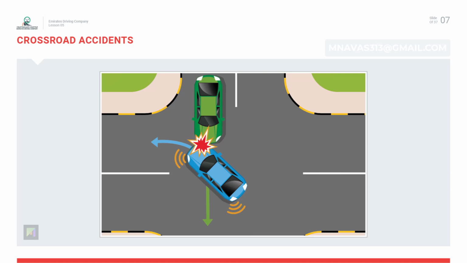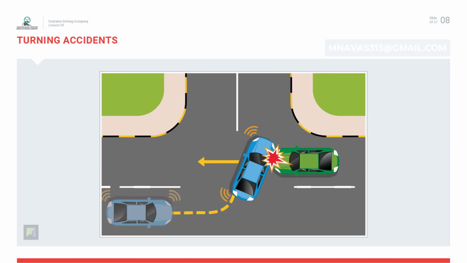Crossroad accidents. The causes of accidents at an intersection or junction are usually because one or both of the drivers did the following: ignored the rules of the road, failed to notice road signs, was driving too fast for the circumstances, expected others to abide by the rules of the road and was therefore unprepared for a crisis, failed to look out for other road users, misjudged the distance to the junction.